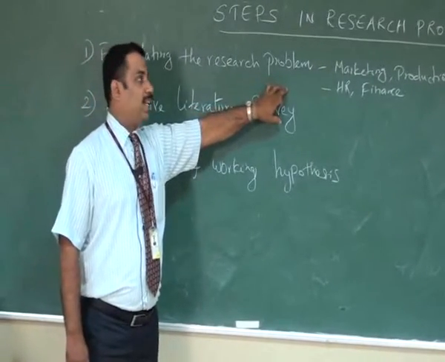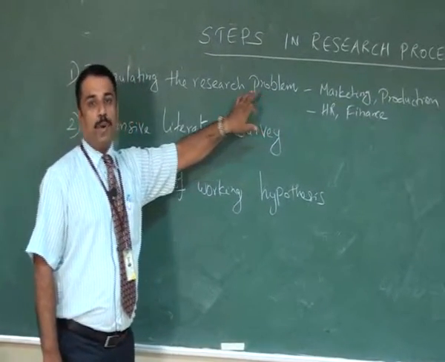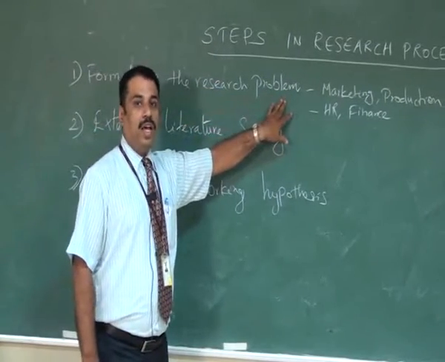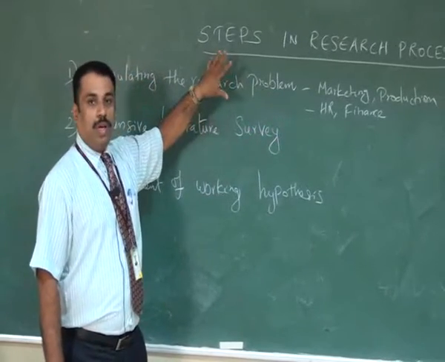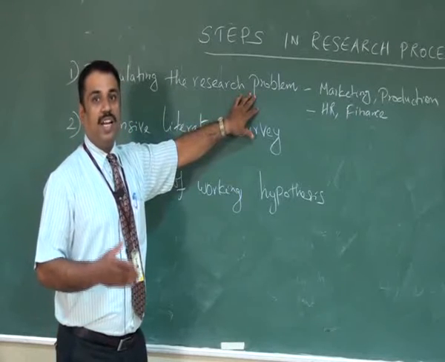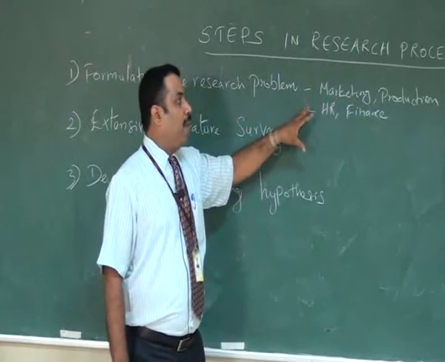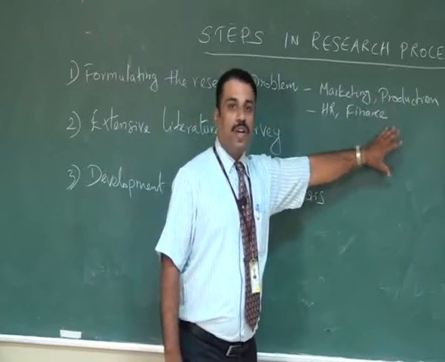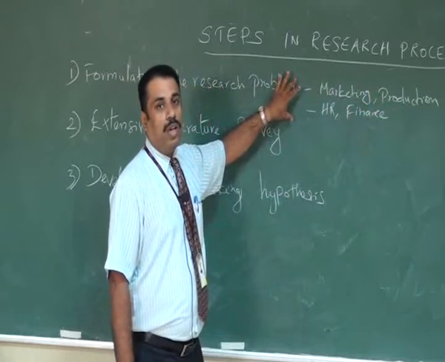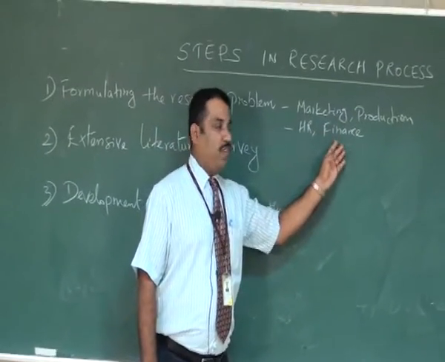So when we are going to analyze about a problem, we must know what is the nature of the problem. How we can identify there is a problem or problematic area available for a researcher. So the problematic area can be analyzed through different methods. The researcher can interact with some experts whether there is a problem exists in an organization or in different areas. In our MBA classrooms, we are discussing about different fields: marketing, production, HR, finance. So a researcher can go on to identify certain problematic areas in marketing, production, human resource and finance, etc.